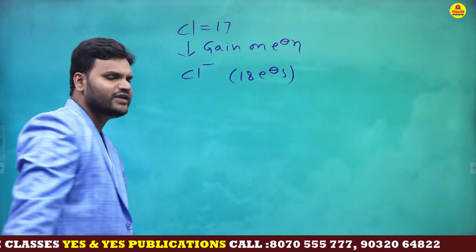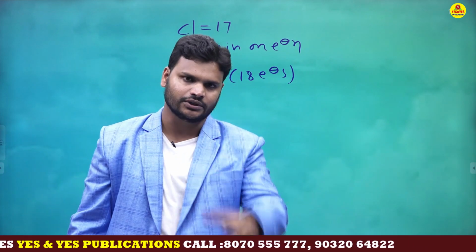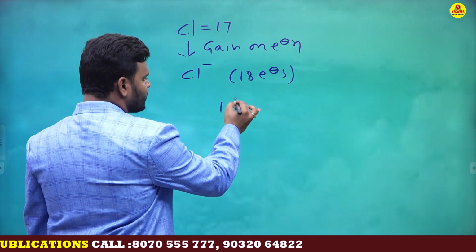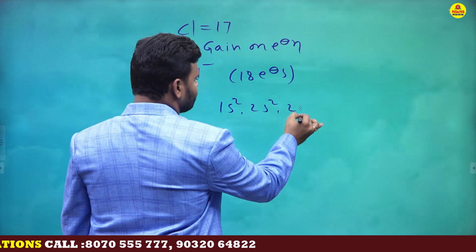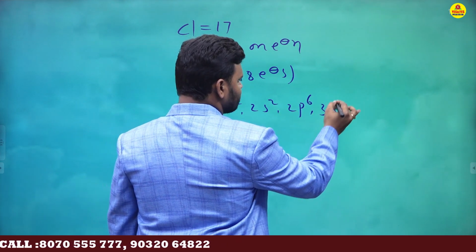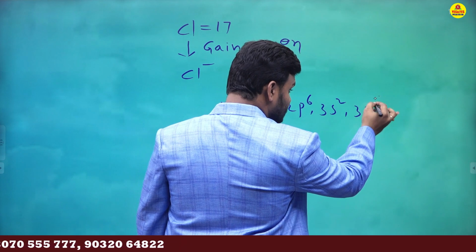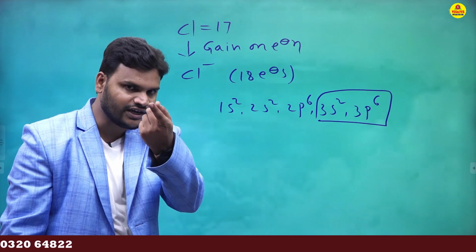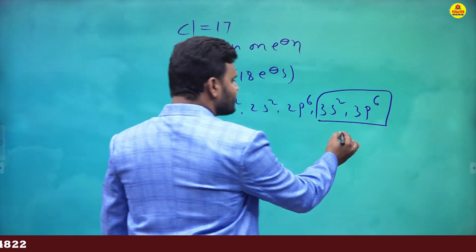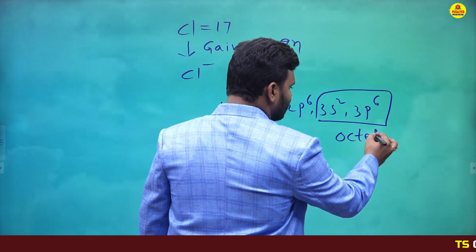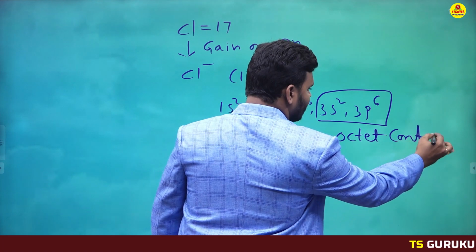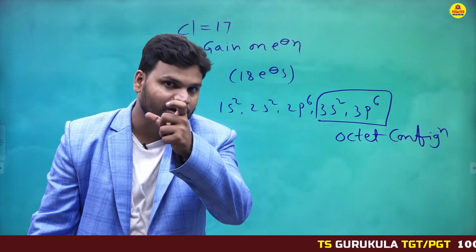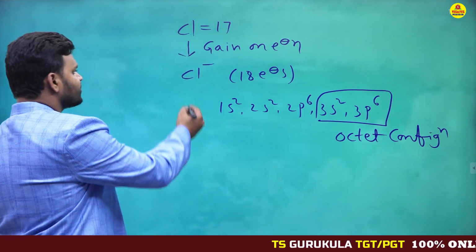So 18 electrons means stable or unstable? Stable. So what is the electronic configuration of Cl minus? 1s2, 2s2, 2p6, 3s2, 3p6. So total how many valency electrons? Total 8 valency electrons. 8 valency electrons means octet configuration. Octet configuration means it is stable.